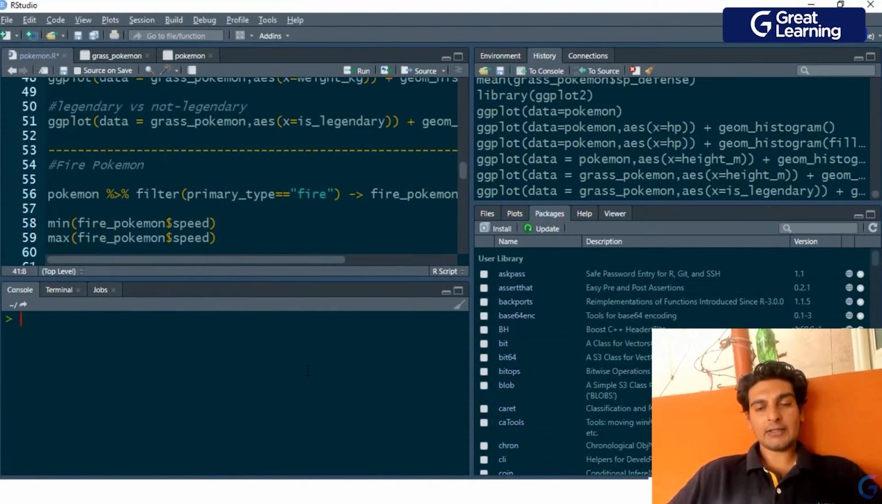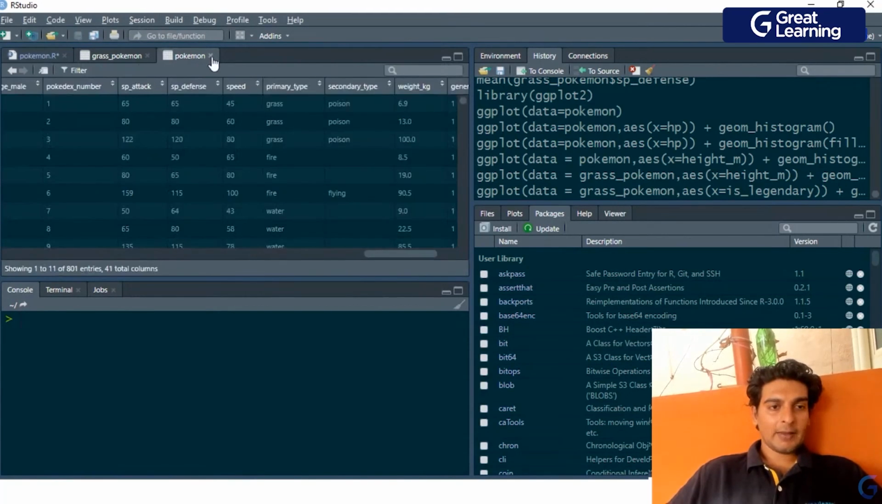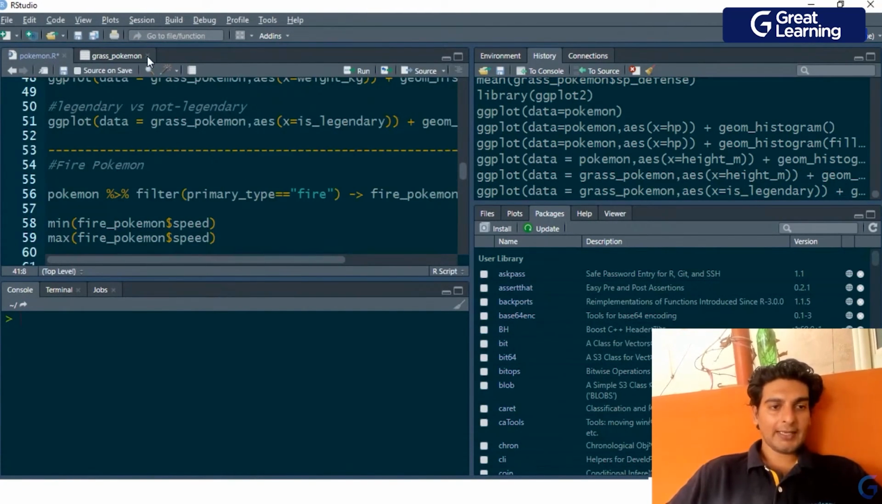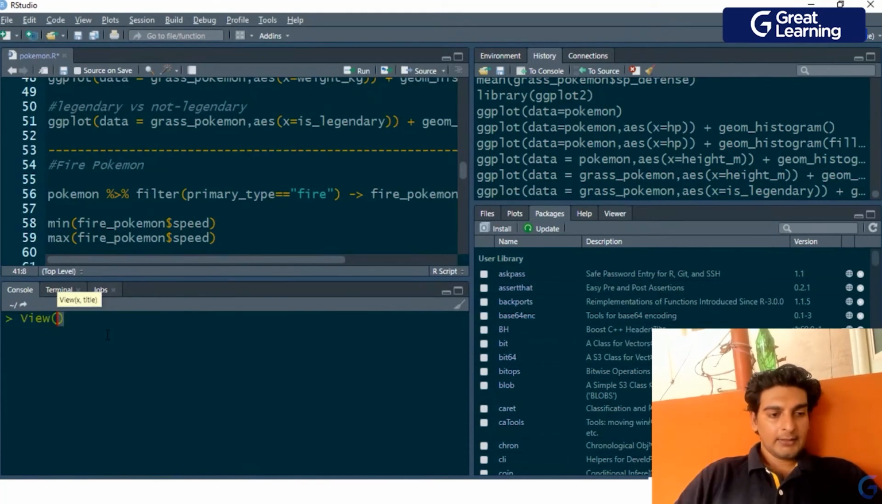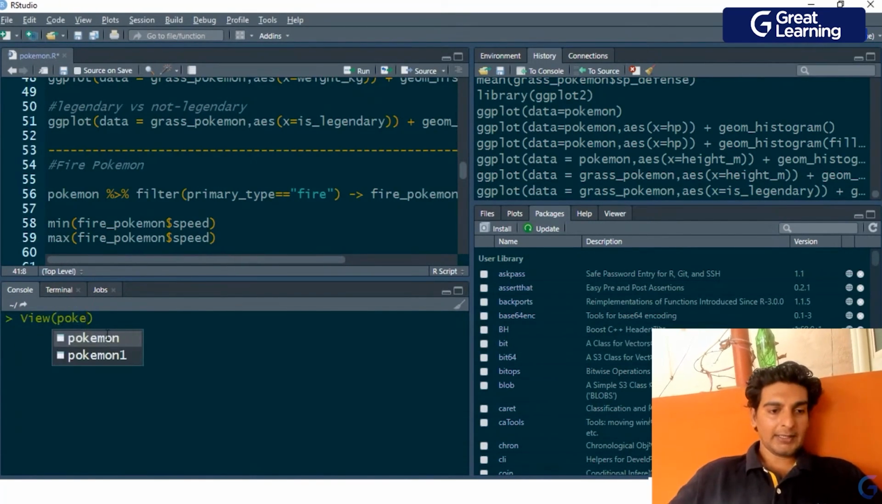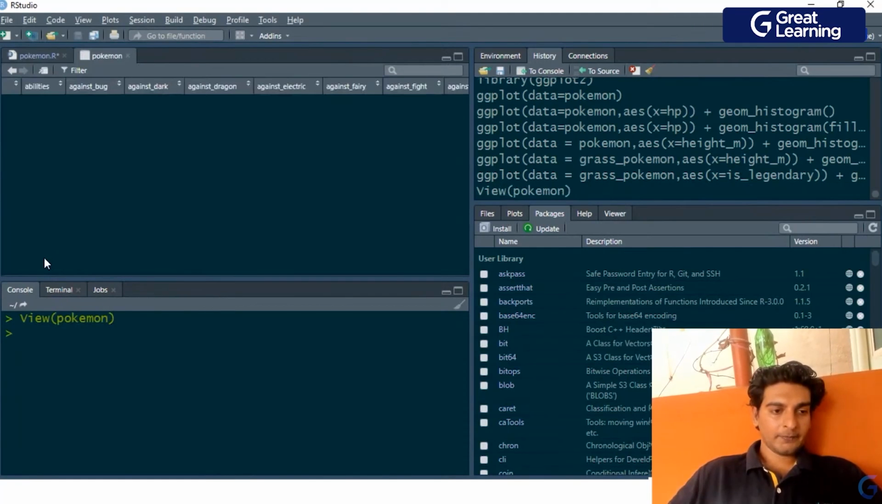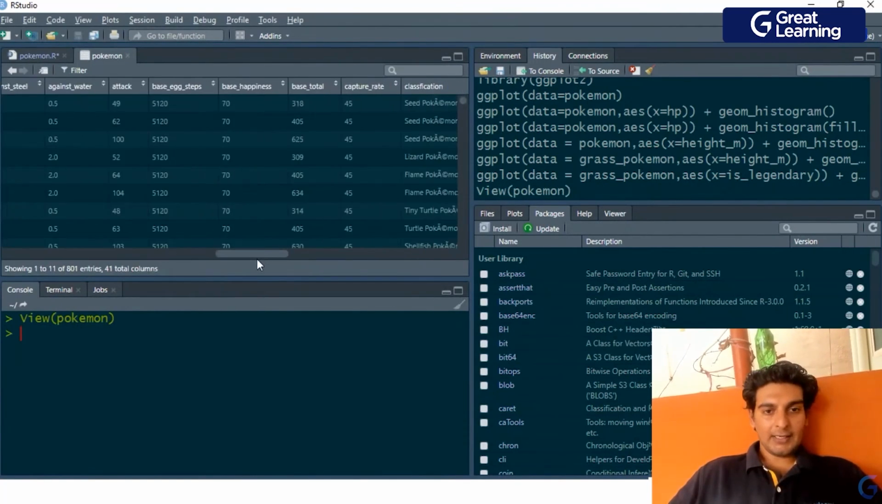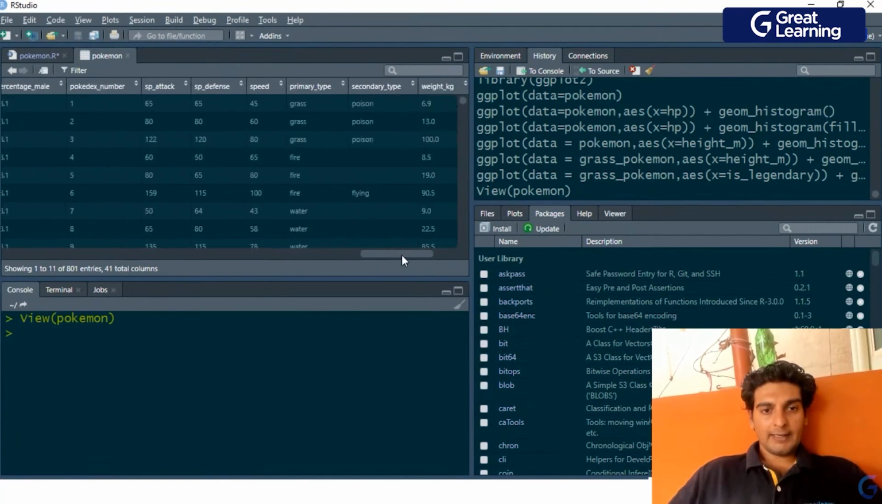Let's go ahead and catch some fire type Pokemons. When I say let's catch some fire type Pokemons, what I mean is we'd have to extract fire type Pokemons out of the original Pokemon data set. So I'll use View and let me type in Pokemon over here. Let me look at the primary type. And if I look at the primary type, as you see, we've got all of these different levels over here. Now, of all these different levels, I want to extract only those Pokemons where the primary type is equal to fire.